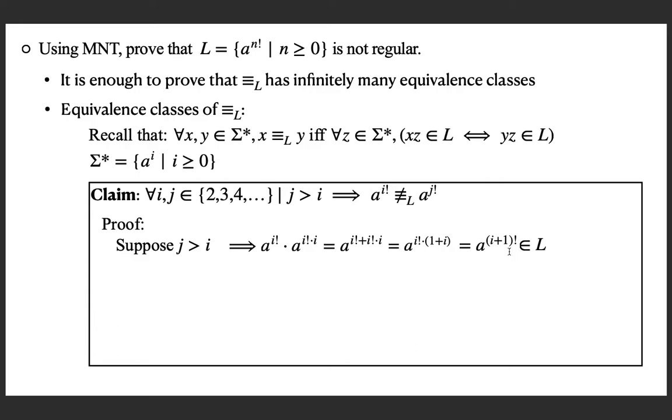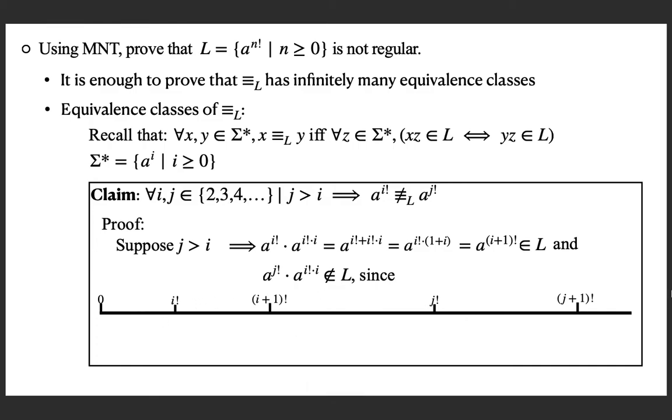Now see what will happen when I append the same result to a to the power j factorial. So I'll get a to the power j factorial followed by a to the power i factorial into i. I'm saying that this is not in the language because if you look at the number line, this is the number line where I am mapping all the numbers 0, 1, 2, 3, etc. But I am showing you only the factorials on this number line. This is i factorial, i plus 1 factorial, j plus 1 factorial, etc.